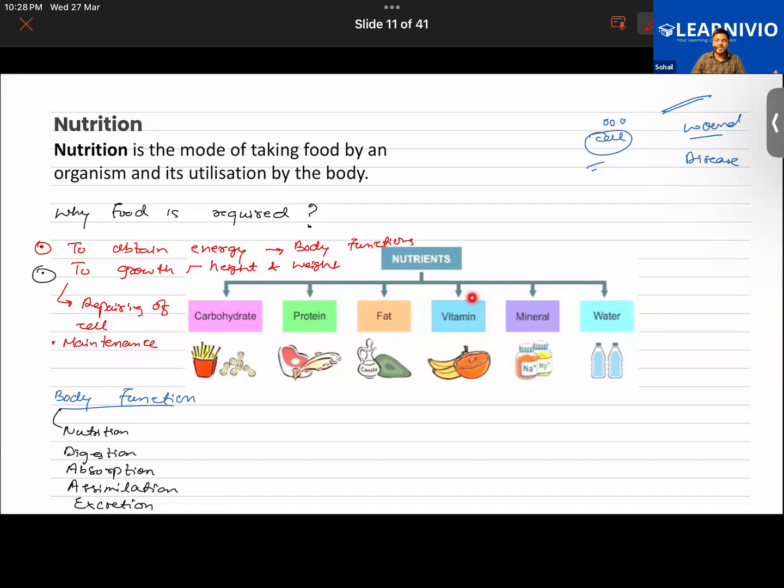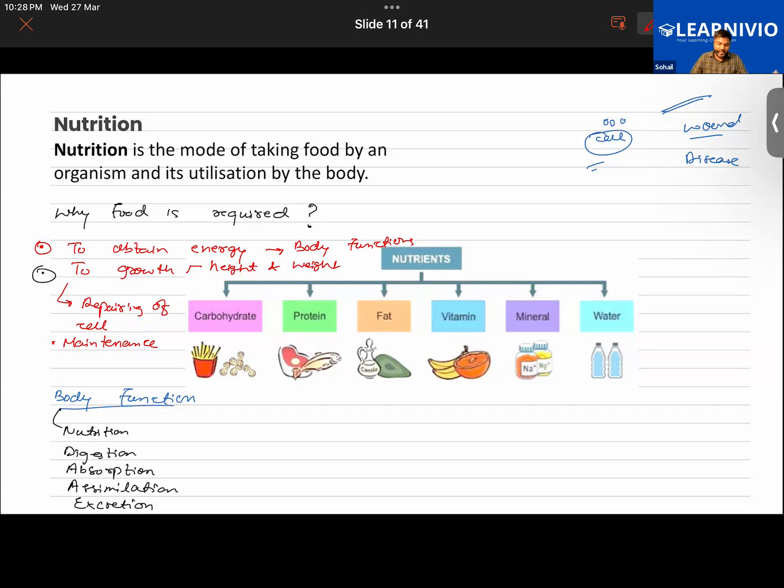These are the essential nutrients found in our food, and each of them is important. Right now, you must have heard of a balanced diet. A balanced diet is one which consists of some amount of carbohydrate, protein, fat, vitamin, mineral, and water. So one should try to have a balanced diet which consists of all the necessary nutrients, because all these nutrients have got different roles to perform.